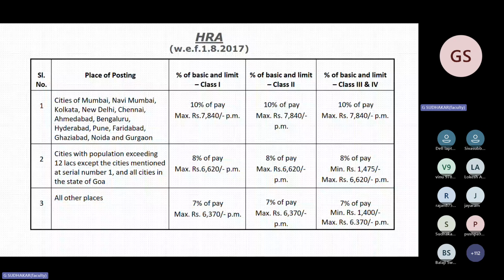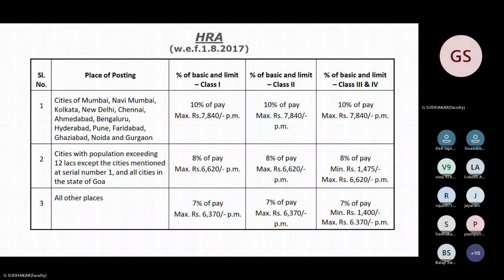So you have to click 10% is Faridabad, and the percentage 8% for others with population exceeding 12 lakhs. And all cities in the state of Goa. 2 times this question has been asked. What is the percentage of HRA applicable to the state of Goa?